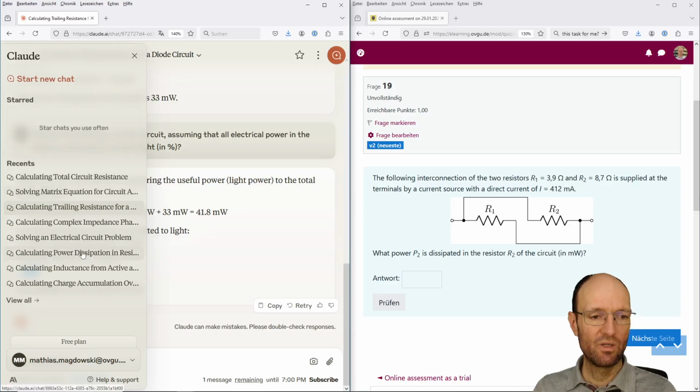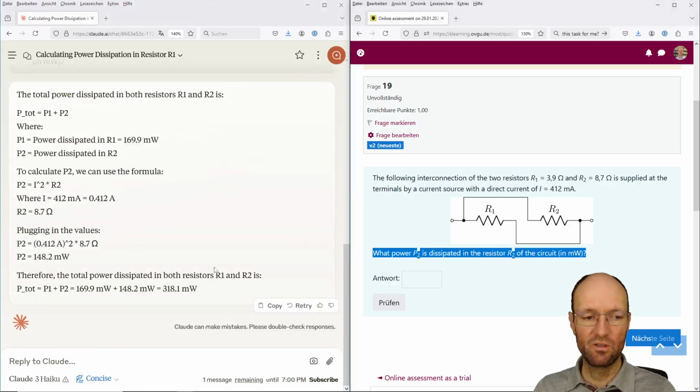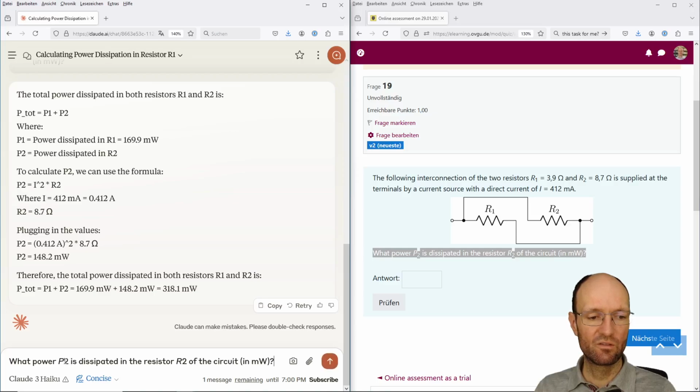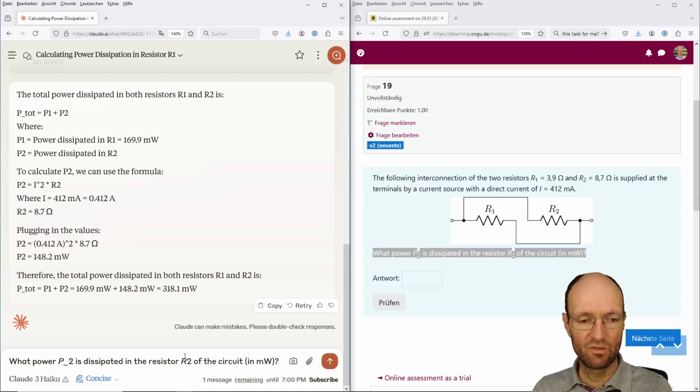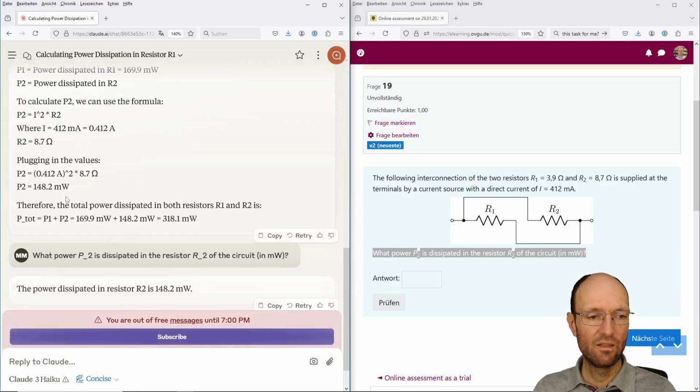So then we can go back to, I think this was this task here exactly. What power is dissipated in the second resistor R2 of the circuit? And I think it had already calculated this before, but the result was wrong.